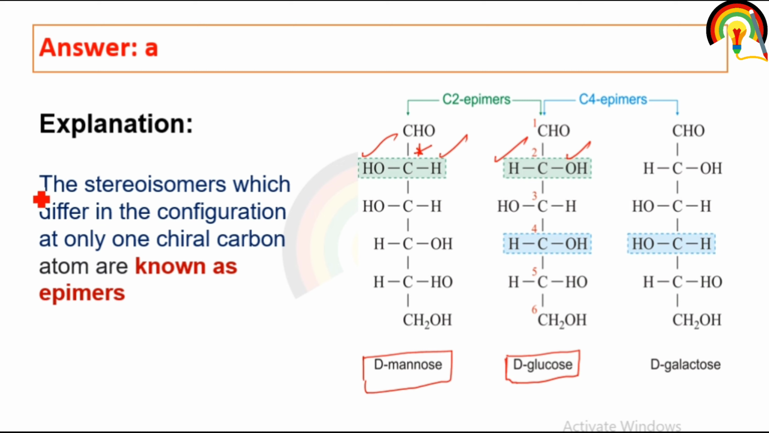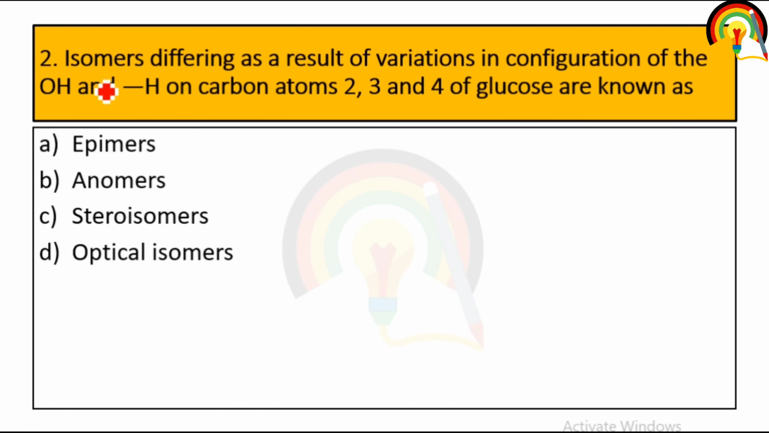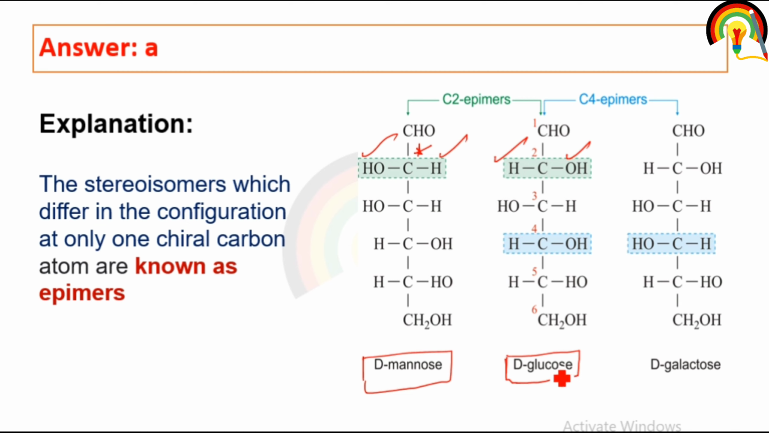The stereoisomers which differ in configuration at only one carbon atom are known as epimers. So isomers that differ as a result of the configuration of OH and H are called epimers. For example, glucose and mannose are epimers of each other because there is a configuration difference at the second carbon, a difference of both H and OH. And glucose and galactose are also epimers of each other because there is also an OH and H configuration difference on the fourth carbon.